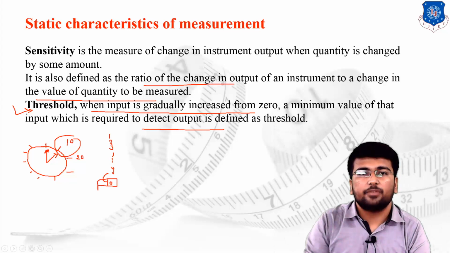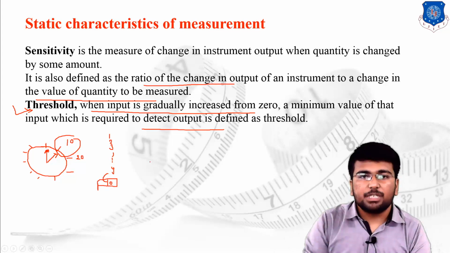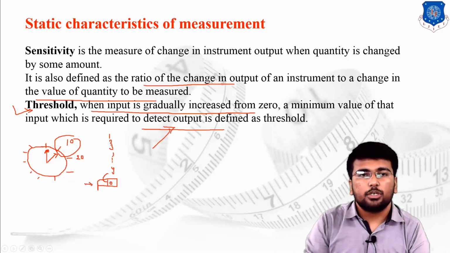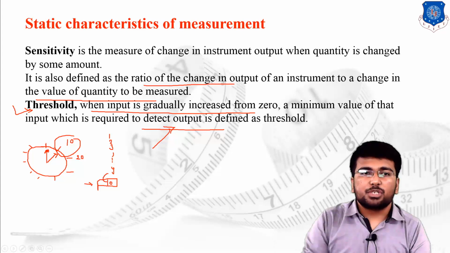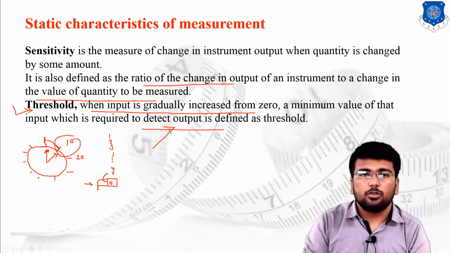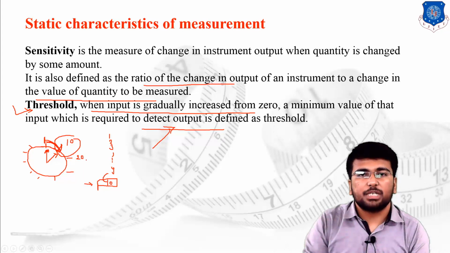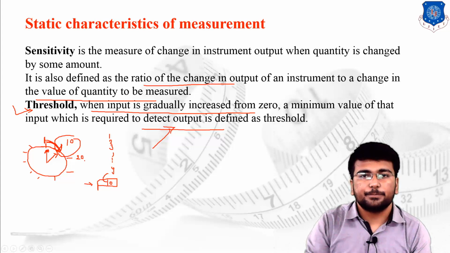The minimum value of the input from which we can detect the output is known as the threshold value. So here, starting from the 0 value, whatever minimum value is required to make a proper change, to detect the output, that particular change is known as the threshold.